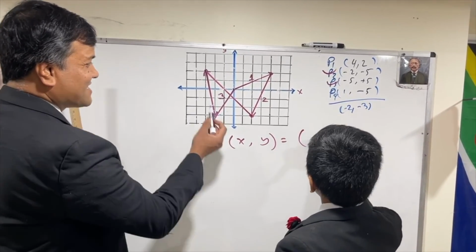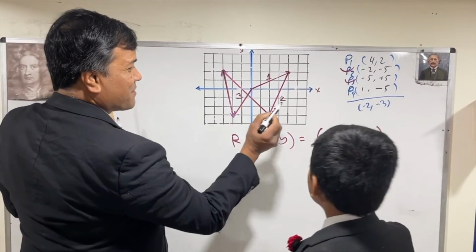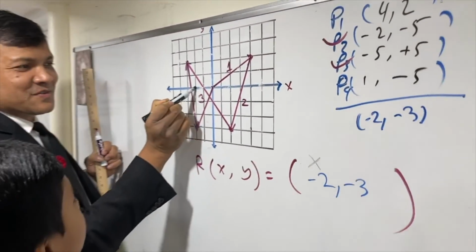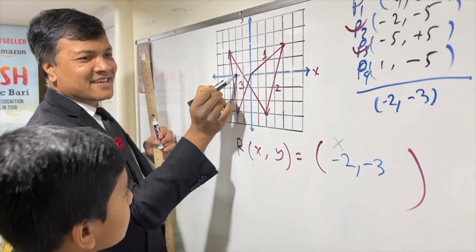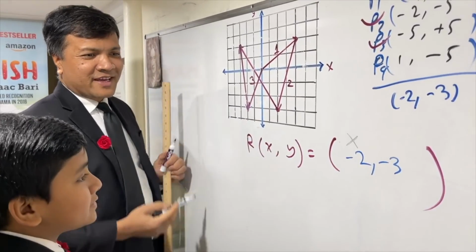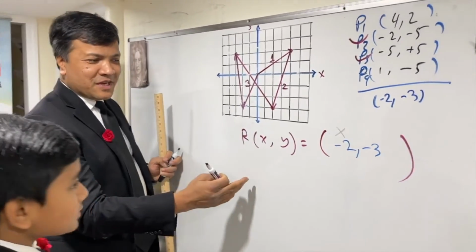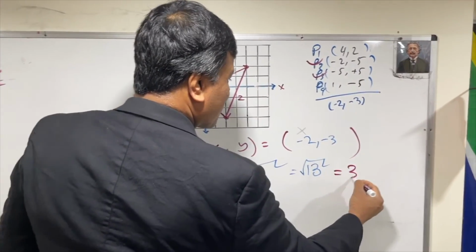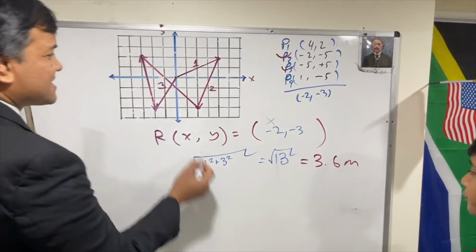All right. So let's see that. You said -2 is x, right? Yup. 1 and 2. So -2. That's correct, right? Mm-hmm. And then -3. 1, 2, 3. That's correct. Now, you're going to use the Pythagorean theorem. Pythagorean theorem is fine. So the square root of 13 is 3.6 meter, and this is 3.6.